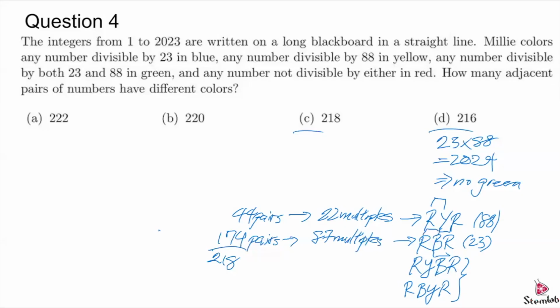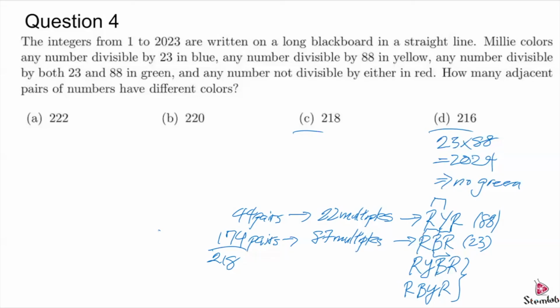Okay, so again, which one, right? So now the question is, are there multiples of 88 and 23 that are one away from each other, right? Meaning an RYBR or RBYR, because that will decrement the count by 1 for each occurrence. Okay, so again, we'll do some modulo here.